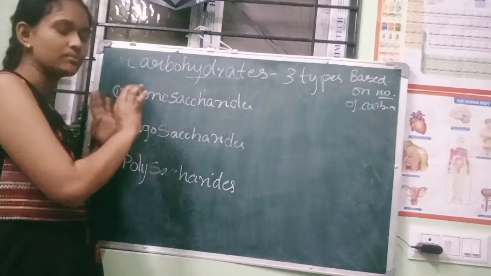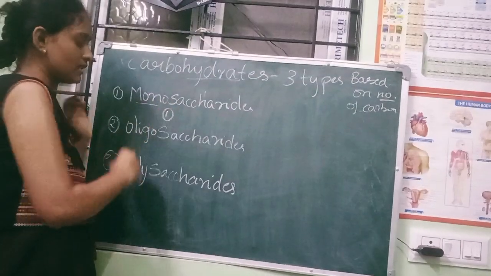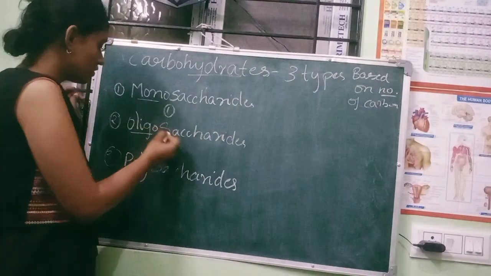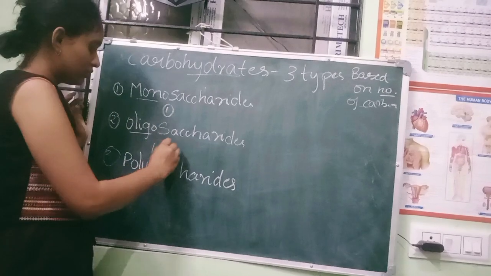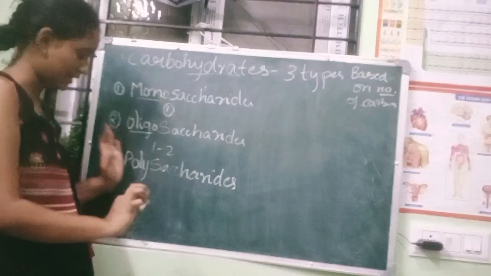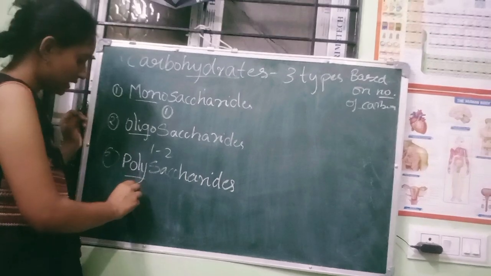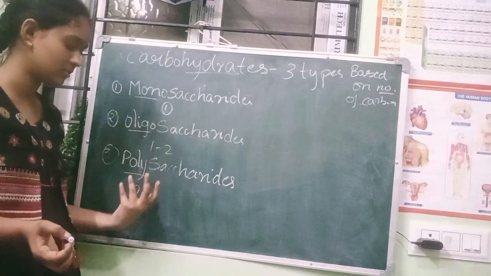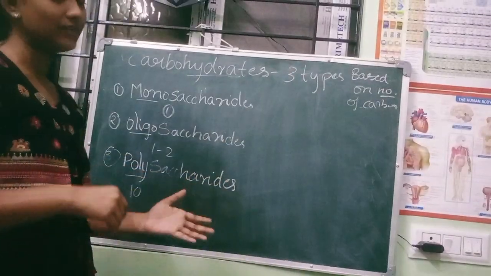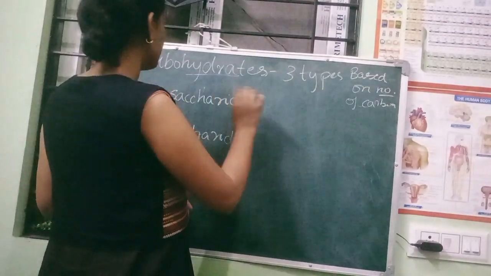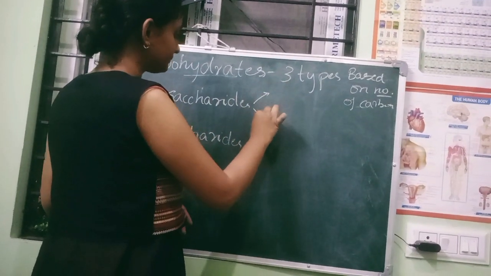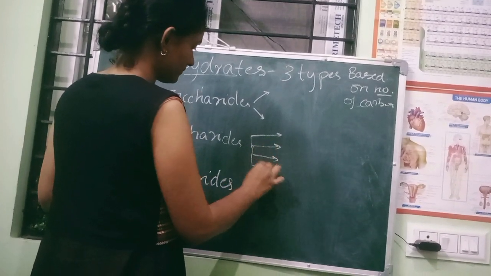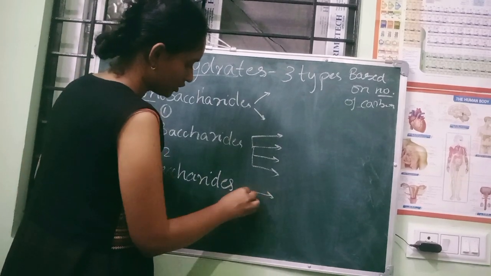Under monosaccharides, what is monosaccharides? Mono means 1. So containing only 1 sugar unit is known as monosaccharides. Oligo means you have 1 to 2 monosaccharides, then it is known as oligosaccharides. Poly means more than 2, like 10 or more than 10, it is known as polysaccharides. Under these we again have further classification: in monosaccharides we have 2 types, in oligosaccharides we have 4 types, and in polysaccharides again 2 types.